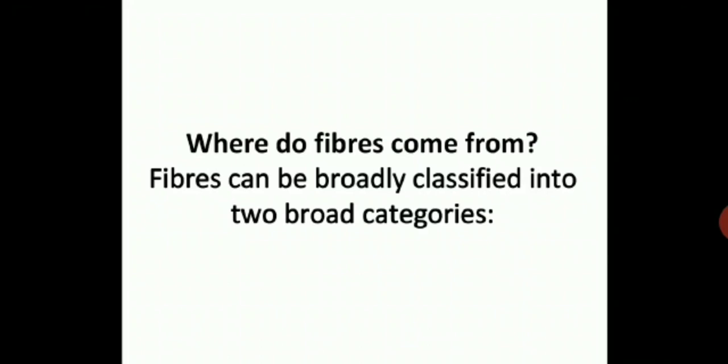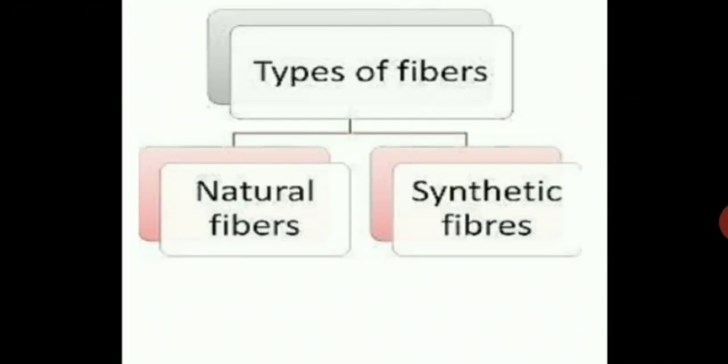Where do fibers come from? Fibers can be broadly classified into two categories. They are types of fibers: natural fibers and synthetic fibers. Please draw these, children. You have to make boxes and please write this. Types of fibers: natural fibers, synthetic fibers.